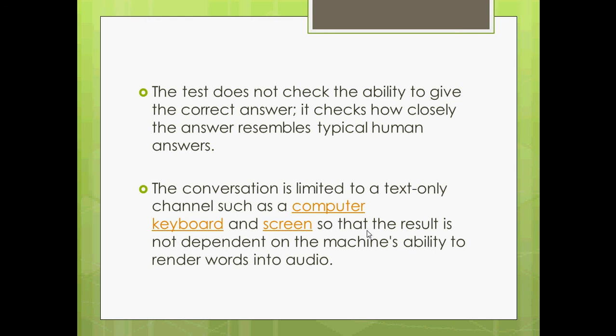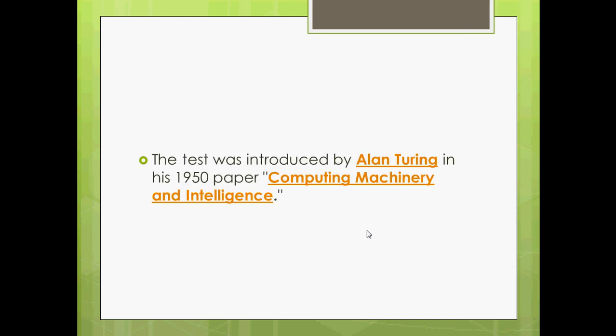The test does not check the ability to give correct answers. It checks how closely the answer resembles typical human answers. The conversation is limited to text-only channels such as a computer keyboard and screen, so that the result is not dependent on the machine's ability to render words into audio. The test was introduced by Alan Turing in his 1950 paper Computing Machinery and Intelligence.